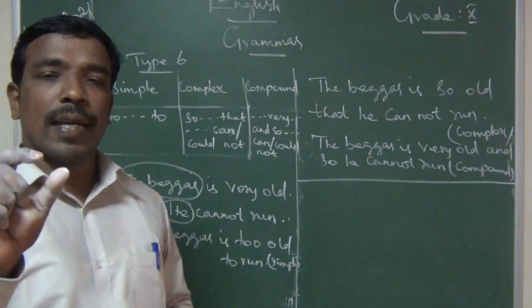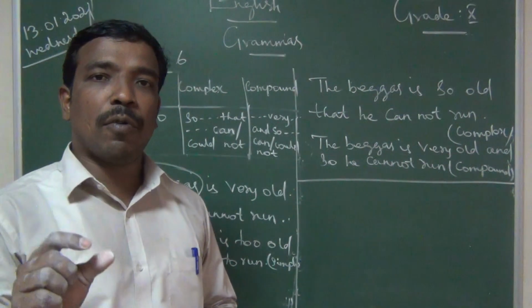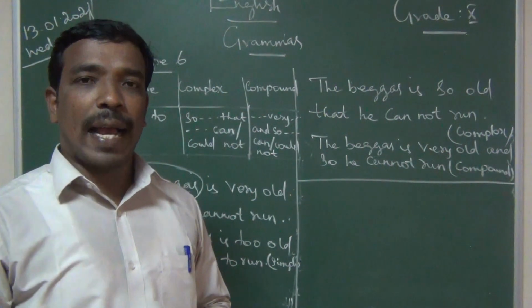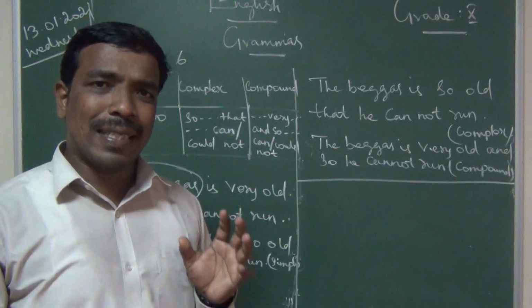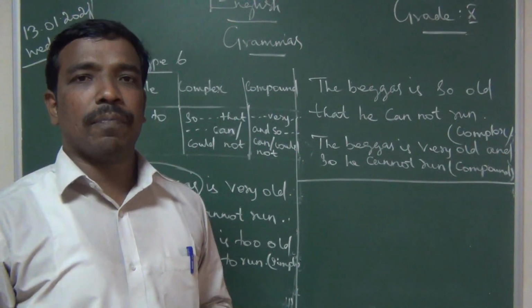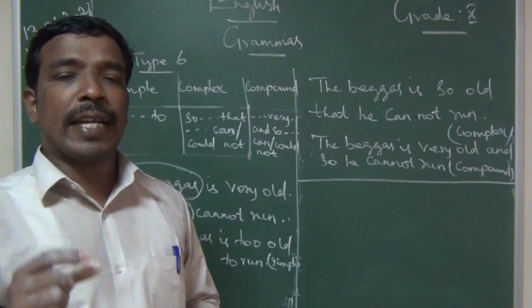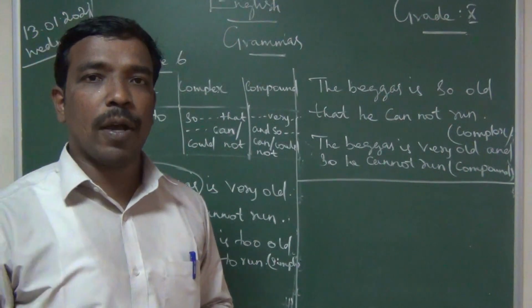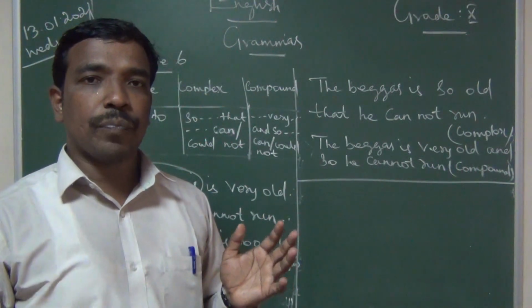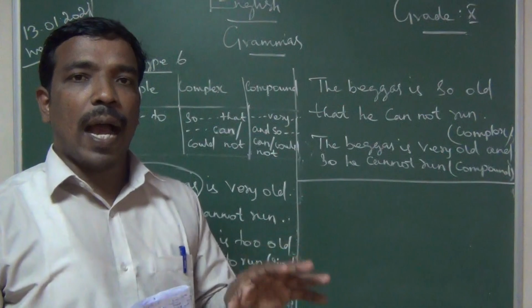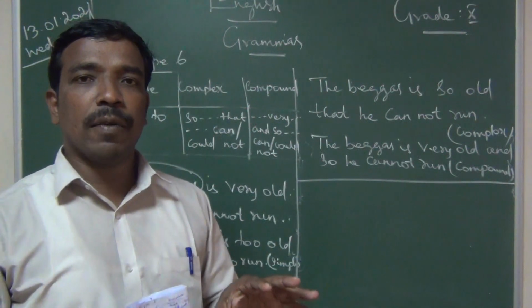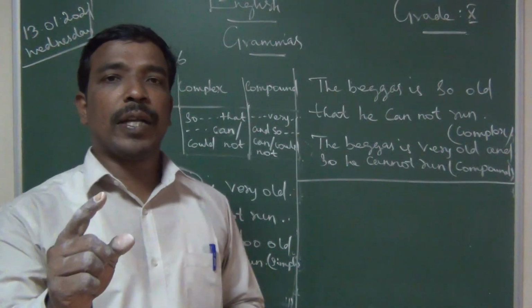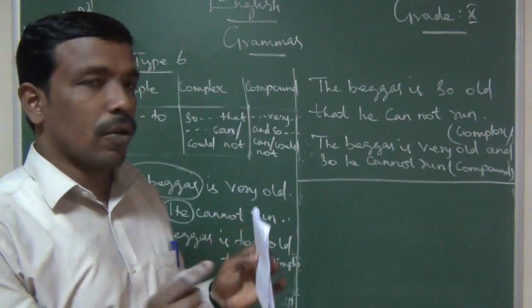Have you completed that homework? I gave some questions for you to answer. Have you completed? Is it easy? Okay, good. So if you have any doubt, in the interaction session, you come and ask these doubts, okay. Keep the grammar note with you, and if you have any doubt, you ask me. So what you should do is, you read the rules, okay.